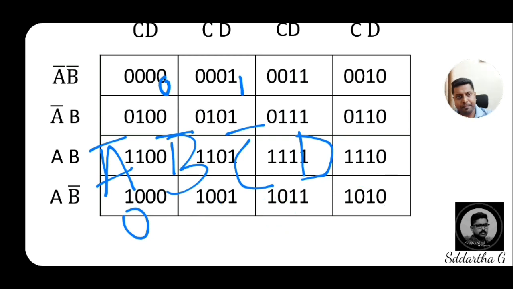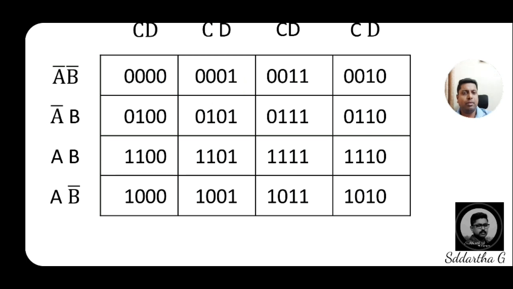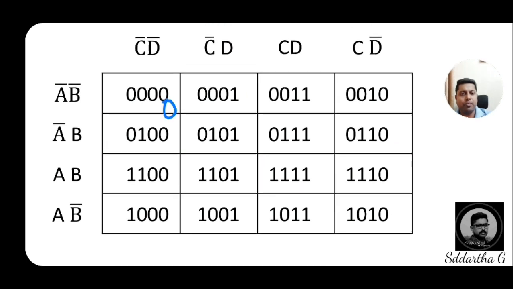Then the third box. See, the first box is 0, the second box is 1. Now the third box, 0011, A bar, B bar, C, D. Previously I showed in the 3-variable map that 011 means 3, but here with 4 digits, 0011 is also 3. Like that I will continue, directly writing the decimal equivalents.